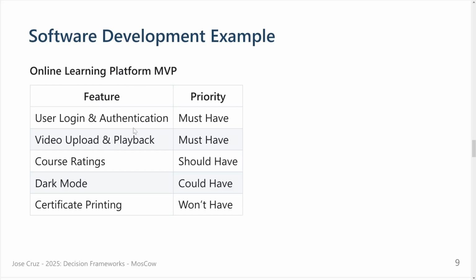Now, after this is working and it's okay, I can start to think about a second step. Maybe I can add some course ratings. So it's a should-have. I should have that, but it's not important. Maybe in a first or second version, I don't want to rate the courses. First I want to attract people to see it, and then I will allow them to rate the things. But a dark mode, okay, it's popular. Maybe I can include it. It's a could-have, but only if I have time.